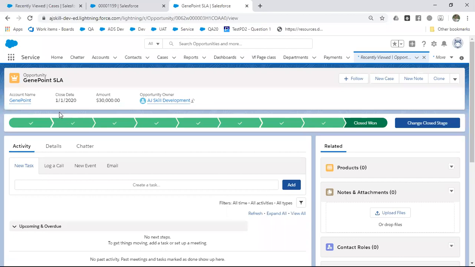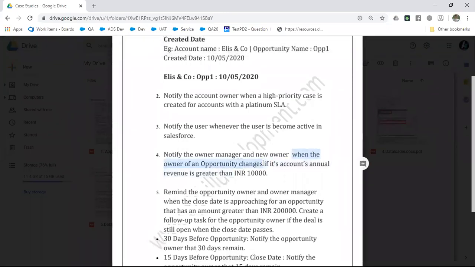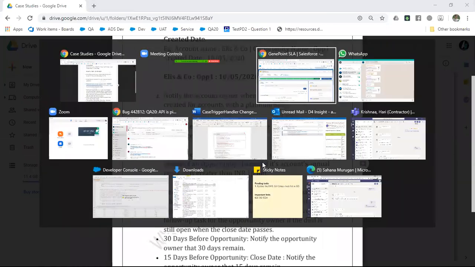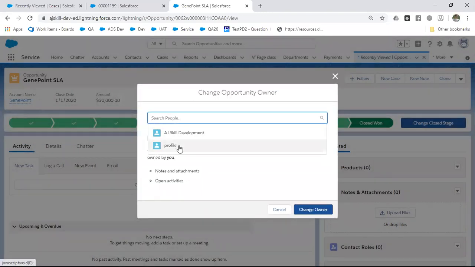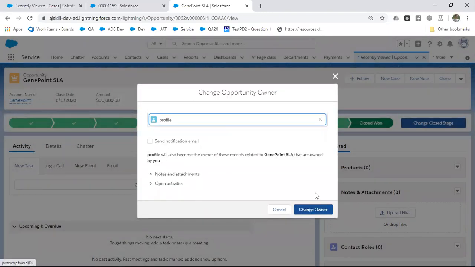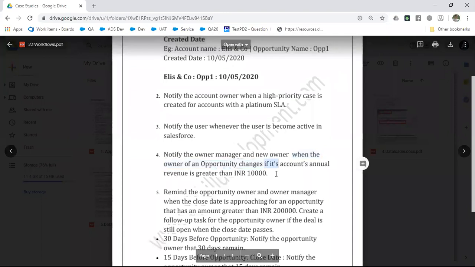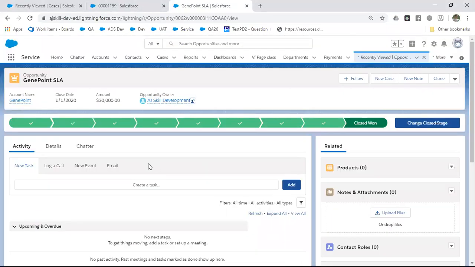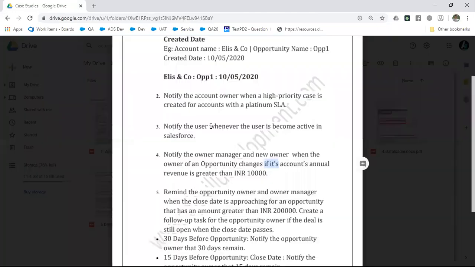So here the requirement is when the owner of the opportunity changes. How do you change the owner of an opportunity? You have to go here, select some user, and click change. The owner will be changed. Simple. So what is the condition here? If its account's annual revenue is greater than 10,000. Whenever you create an opportunity, there should definitely be an account. You can create an opportunity under an account. If you go and check, the account's annual revenue should be greater than 10,000.